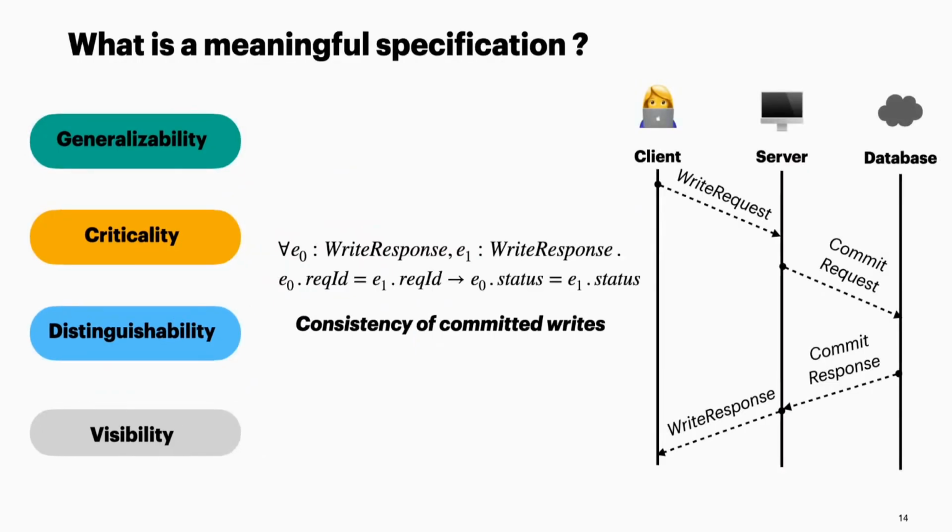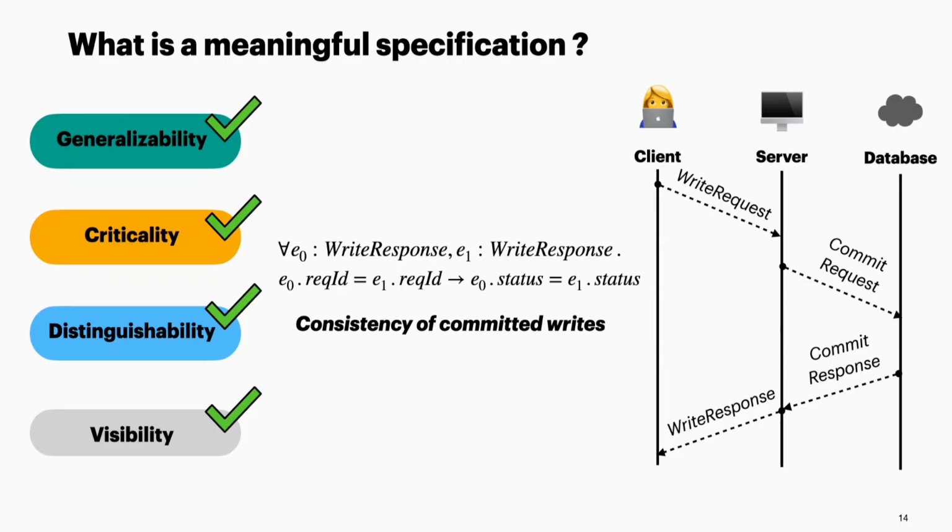So let's look at some examples. The formula shown in the middle states that the write responses to the same request should carry the same status code. Well, this obviously generalizes to all correct executions, since we desire such a consistent model. And it is also critical, because inconsistent commits can in consequence lead to inconsistent reads, and that is something we want to prevent. It also distinguishes executions that can lead to inconsistent commits, and it's visible to the user, since in the figure on the right, you see that the write response is immediately sent to the client,